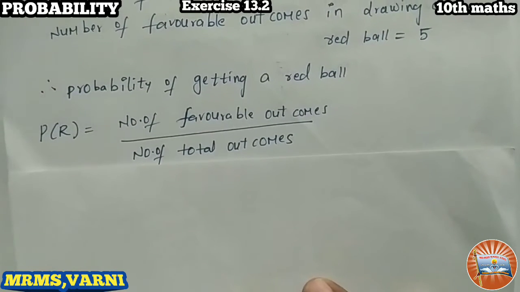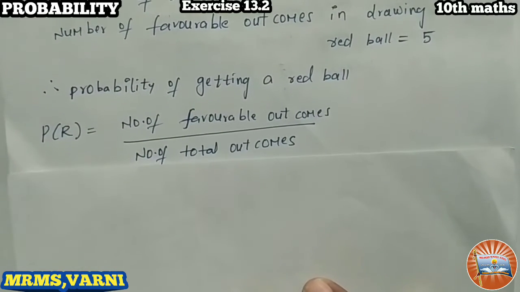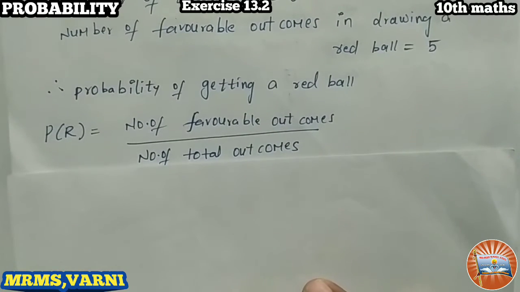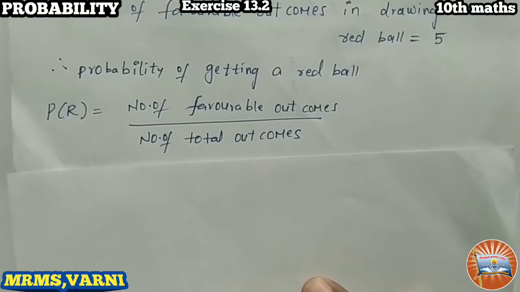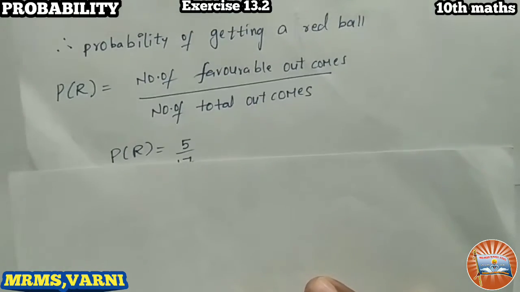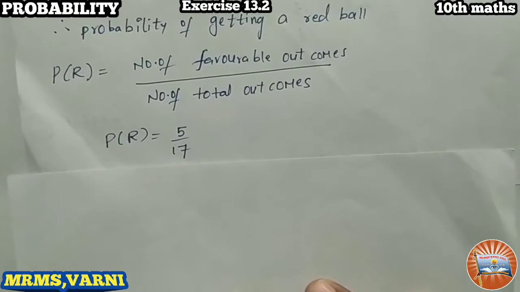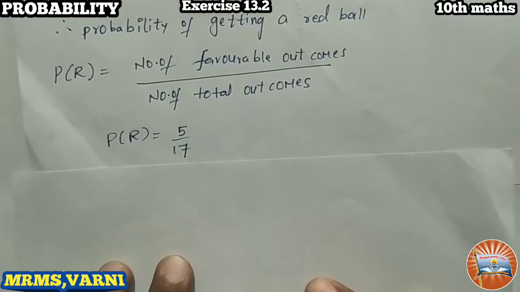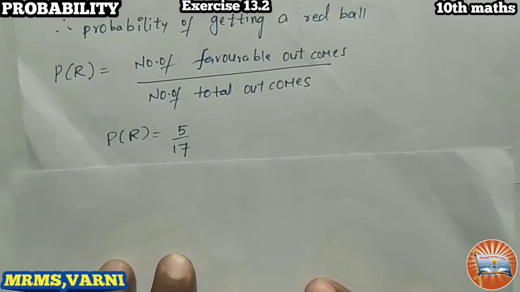So P(R), R is red, the probability of a red marble, is the number of favorable outcomes by the number of total outcomes. The number of favorable outcomes is 5, and the total number of outcomes is 17. Substituting the values in the formula, we get 5 by 17. This 5 by 17 is the probability of getting a red marble which is taken randomly. This is the first one.